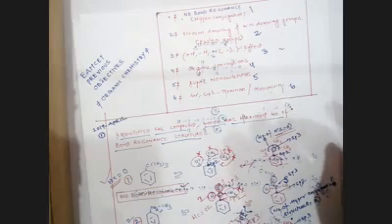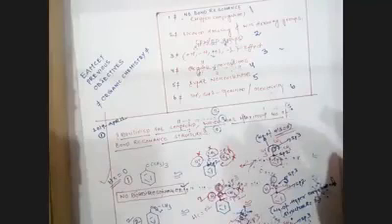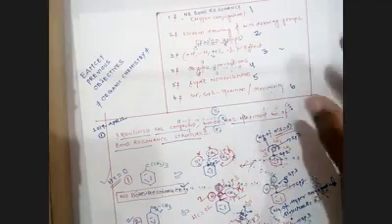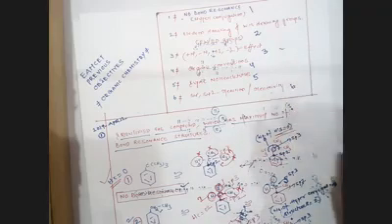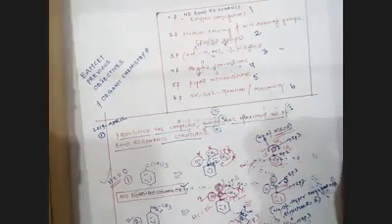In your MCET, the paper weightage is 160 marks. Chemistry marks weightage is 40 marks. From the 40 marks, if you have covered these 6 topics, definitely you will deserve 8 to 10 marks. Okay, 8 to 10 marks will be in your hands.